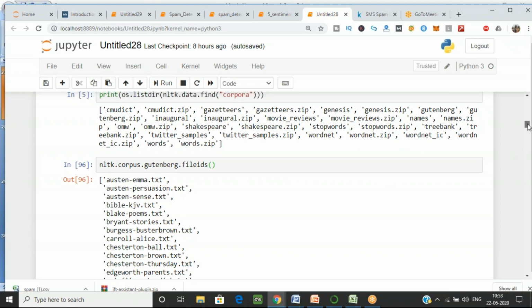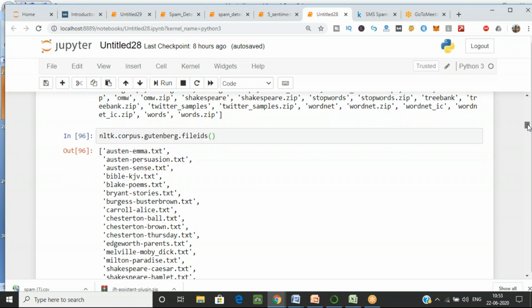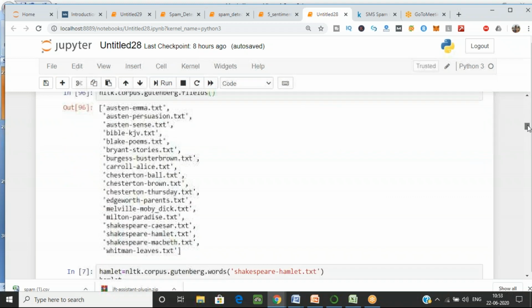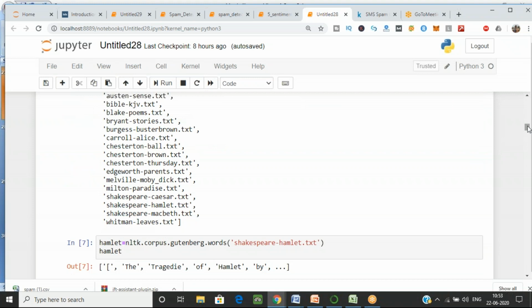Now I want to tokenize, let's say, the example of Shakespeare's Hamlet. Shakespeare wrote a play with the name of Hamlet. I have created one variable, hamlet, and I'm calling that function.